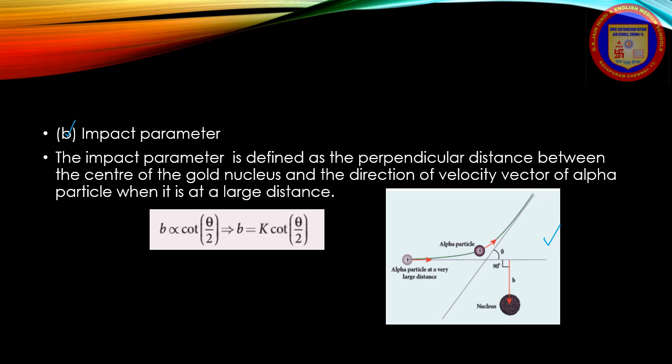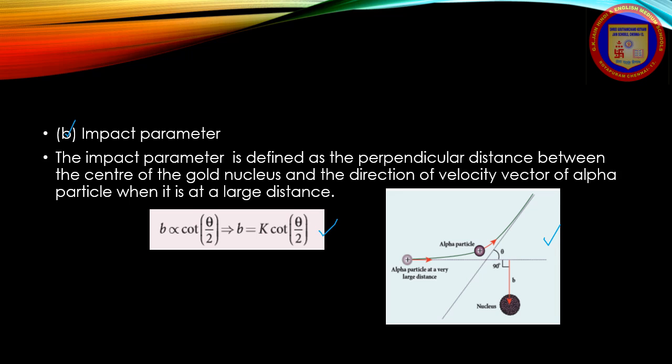To remove the proportionality, introduce a constant k. So b is equal to k cot of theta by 2, where k is equal to 1 by 4 pi epsilon naught into 2Ze square divided by m v naught square, and theta is called the scattering angle. The above equation implies that when the impact parameter increases, the scattering angle decreases. The smaller the impact parameter, the larger the deflection of the alpha particle.